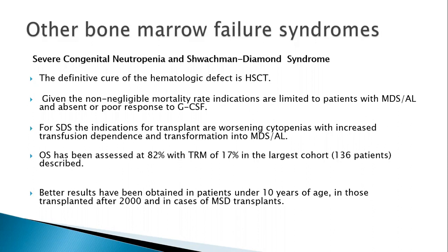But after you start use of these granulocyte growth factors, a lot of patients have come out of neutropenia, and the mortality has decreased substantially. But there is a certain subset of patients with severe congenital neutropenia where even using a dose of 15 microgram per kg per day, the neutropenia is not corrected. These are the patients where hematopoietic stem cell transplant is going to help.